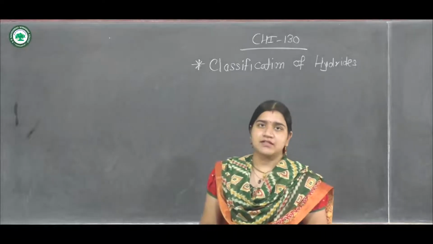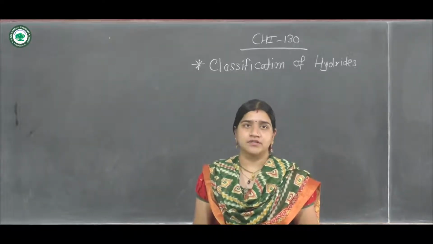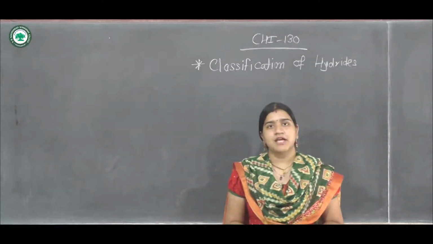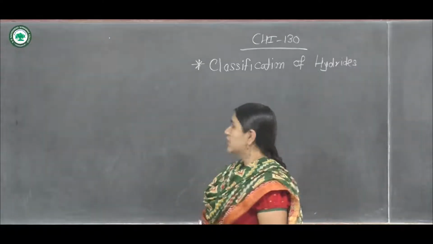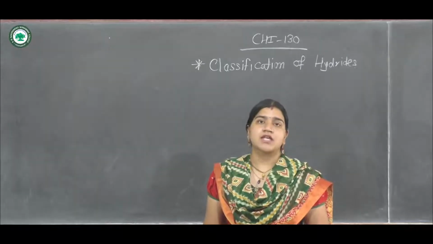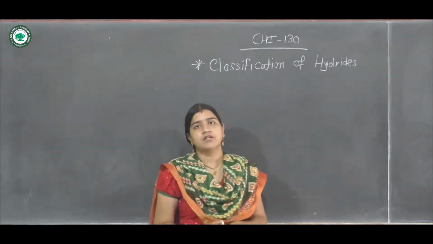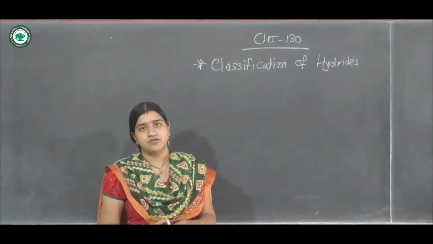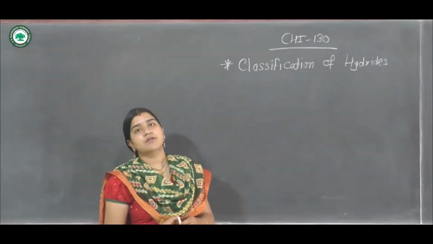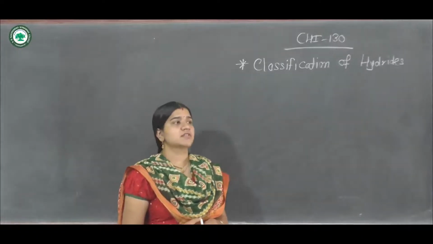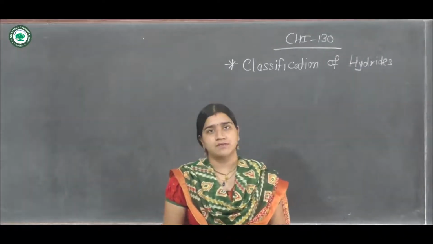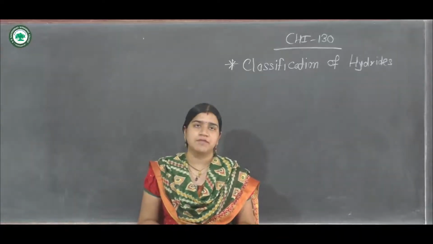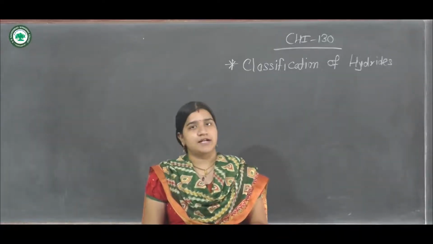So in the last lecture, we started with CHI 130 section 2, that is hydrogen and its compounds. In that we discussed the chemistry related to hydrogen and the different properties of hydrogen, such as physical properties as well as chemical properties. And now the main topic from the syllabus is the hydrides.